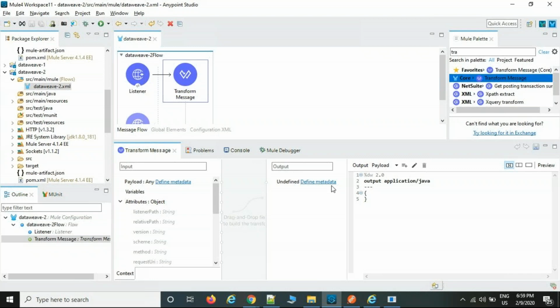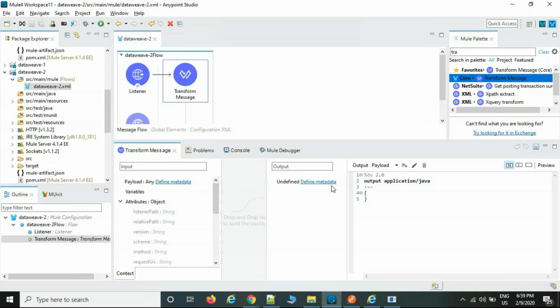So if you are doing a format transformation, the customer will share the input and output files. If they are not sharing, we cannot implement, because we don't know what the input and output are. So definitely they are going to share the input and output files. By using the files, we are going to write the DataWeave code. If they are not sharing, you can raise a concern: can you please share the input and output files so that we can implement the changes.